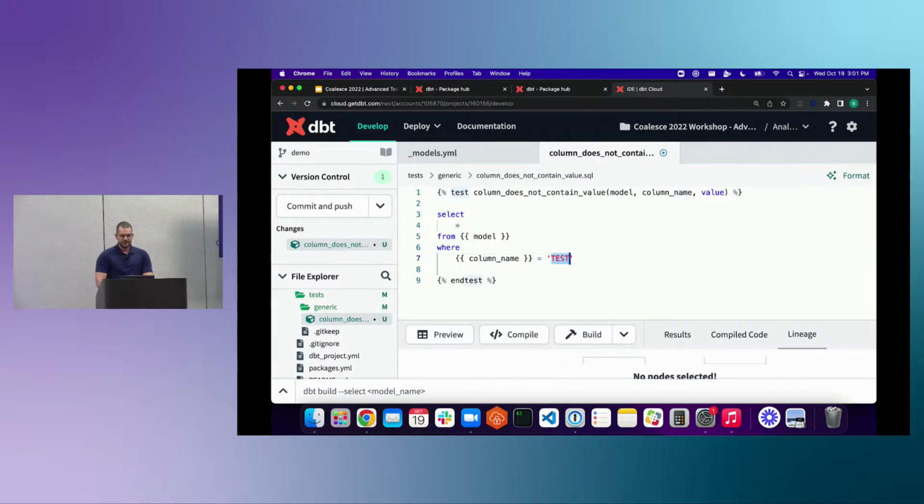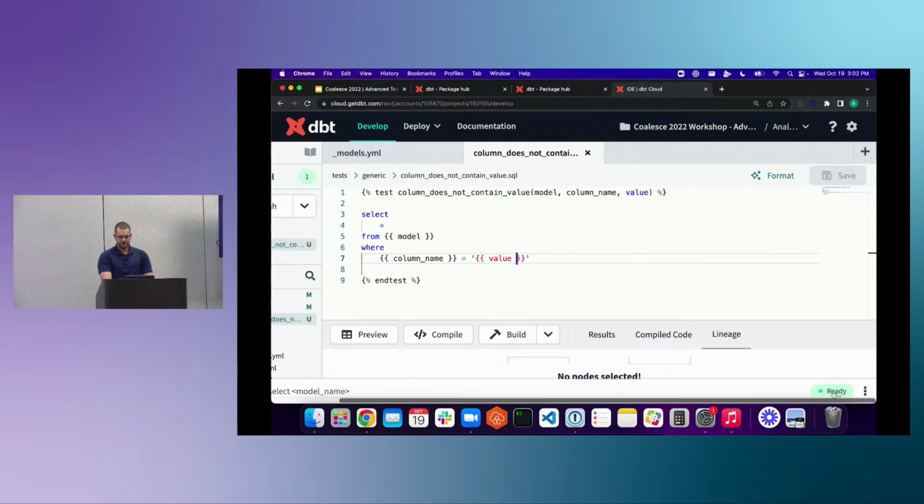The last thing to note is that when you are feeding values in, they are not quoted by default. So in order for this value to still be quoted in the SQL, we have to keep our quotes. So we're going to put our double curly braces around the word test, and we'll feed in value there. If you've made all those changes and hit save, you should see a green ready.